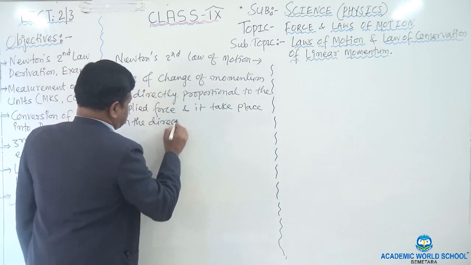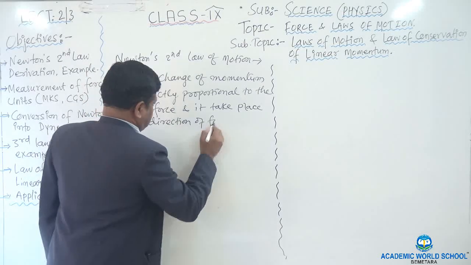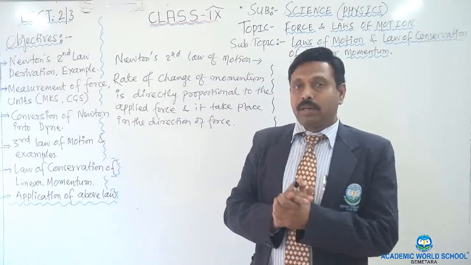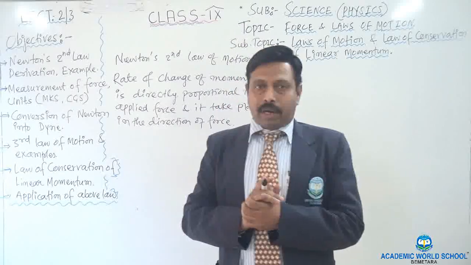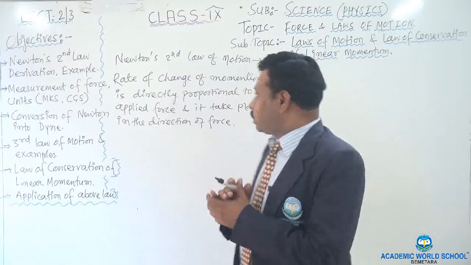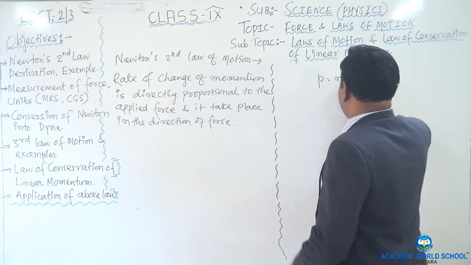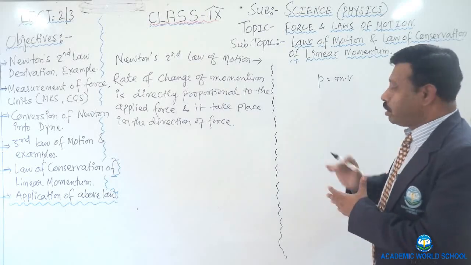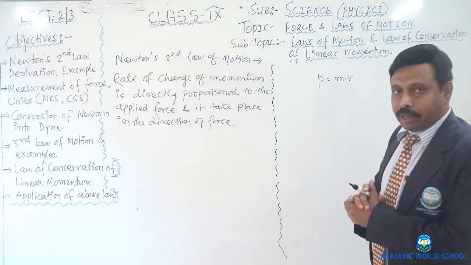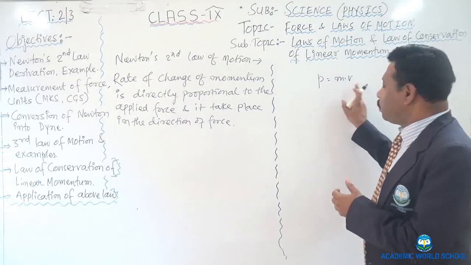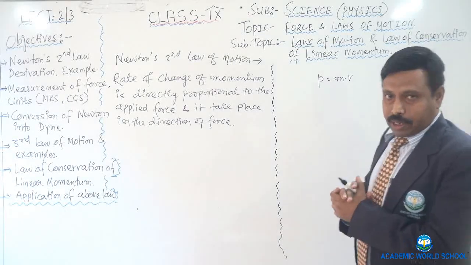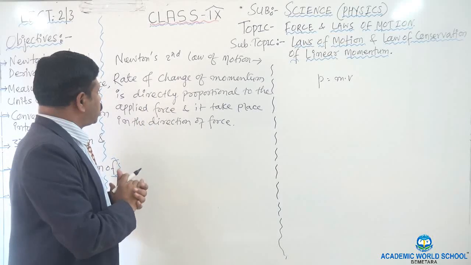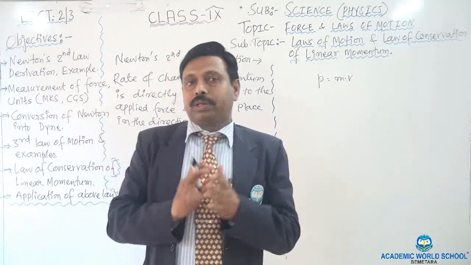So what is the meaning of this statement? First you see rate of change of momentum. I told you about momentum in my previous session. Again I want to remind you, momentum is a physical quantity and the formula of momentum is P equal to m into v, where m is the mass of the body and v is the velocity. This is called linear momentum. It is a vector quantity and the unit of momentum is kg meter per second or gram centimeter per second. So according to the second law, the rate of change of momentum is directly proportional to the applied force.